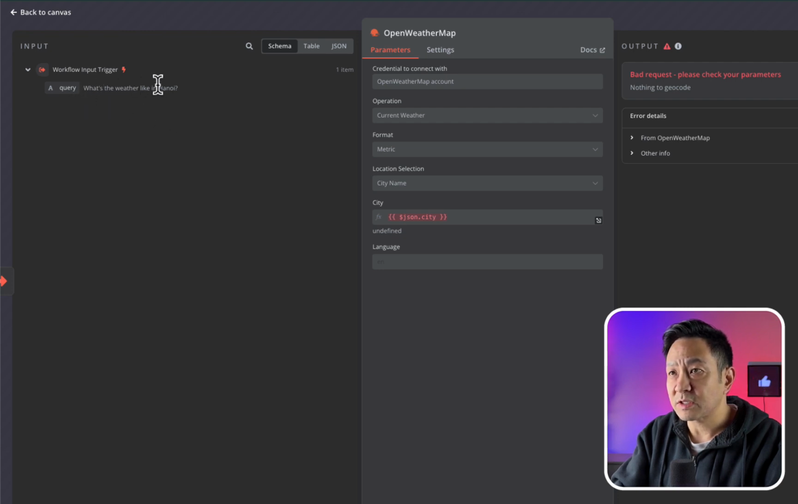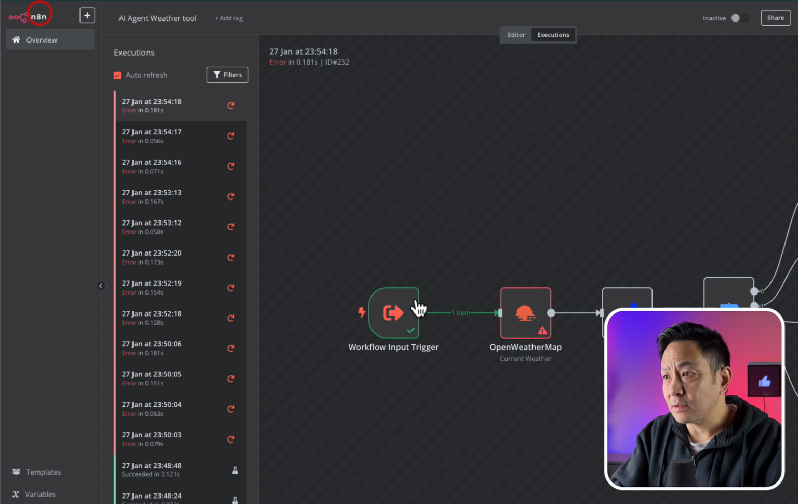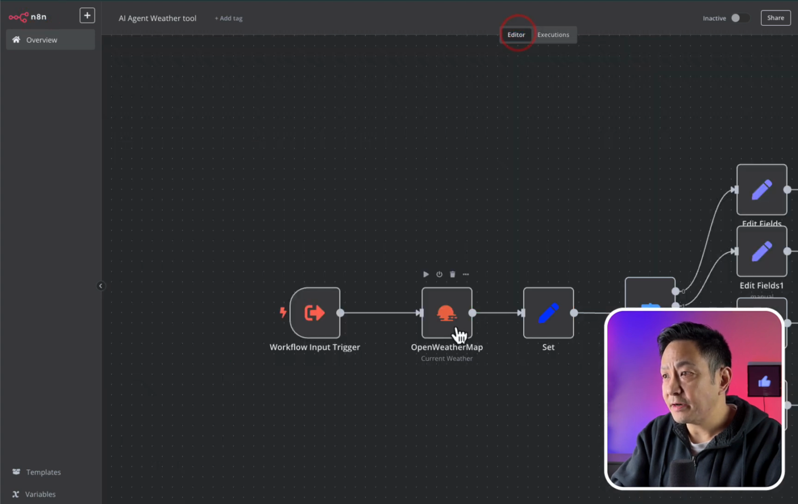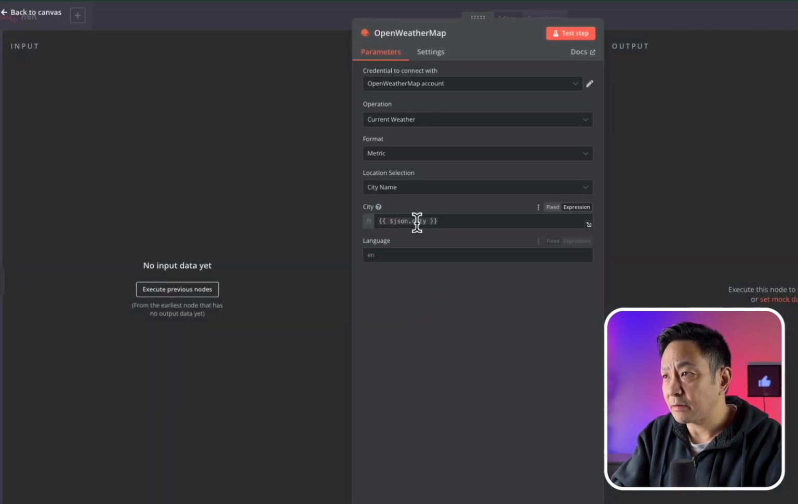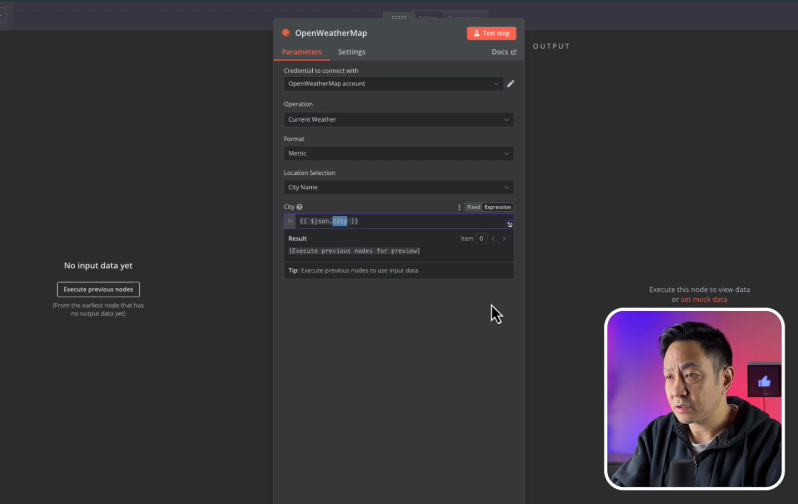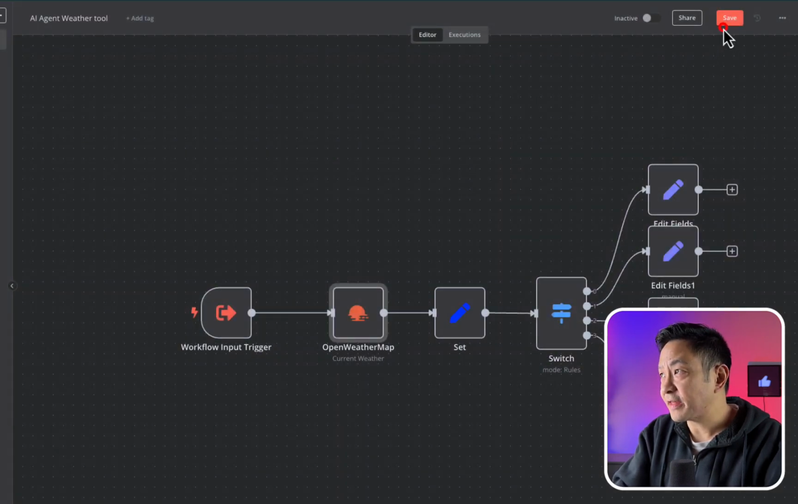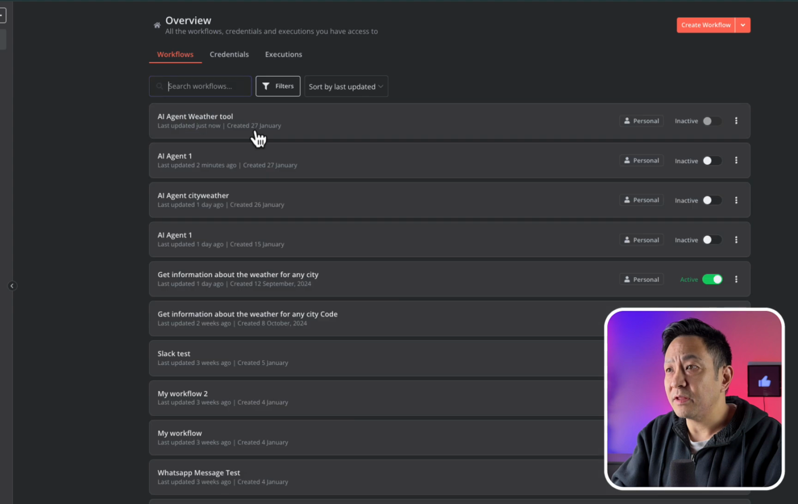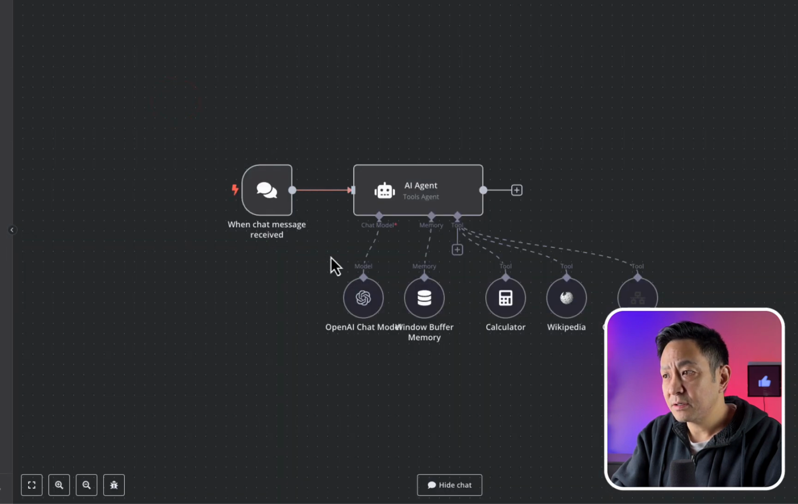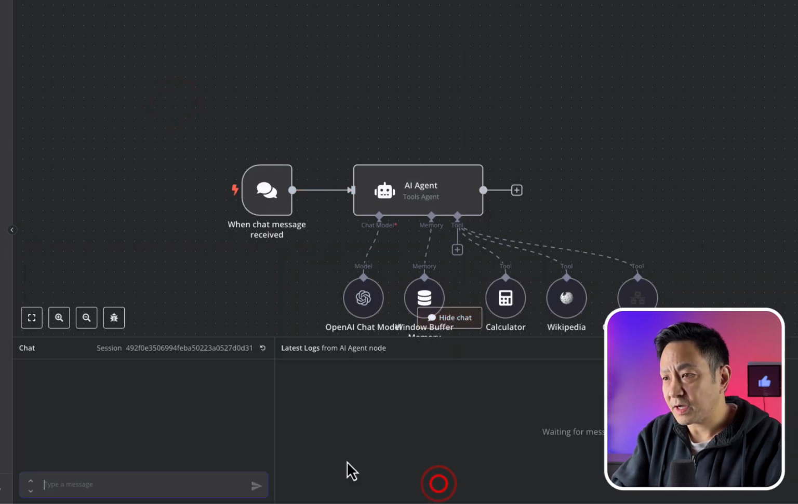So the query is, what's the weather like in Hanoi? But it's actually looking for json.city. So it should be looking for json.query instead. So let me go back and change that. So in the editor, I want to go in here and I'll change this to json.query. I'll go back and save that. And then in the AI agent, let's try this one more time. So what's the weather like in Hanoi?